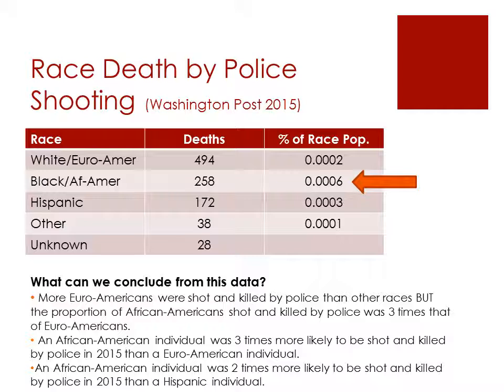Furthermore, an African American individual was 2 times more likely to be shot and killed by police in 2015 than a Hispanic individual. So notice, looking at the percentage of the race population gives us a very different understanding of the rates of death by police shootings, which is important for being able to move forward with appropriate interventions.